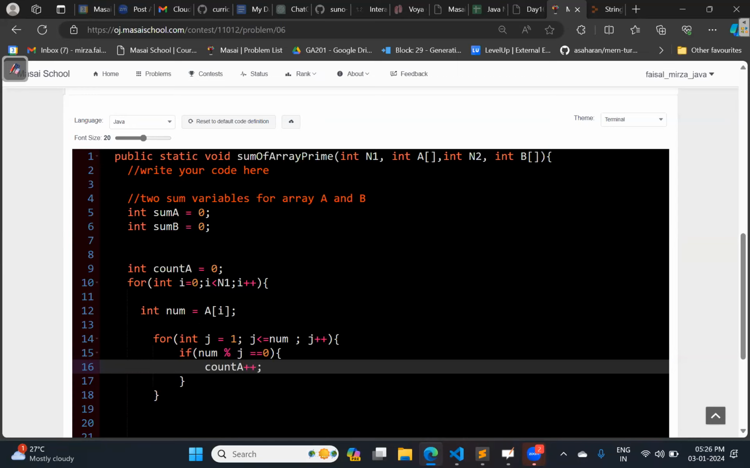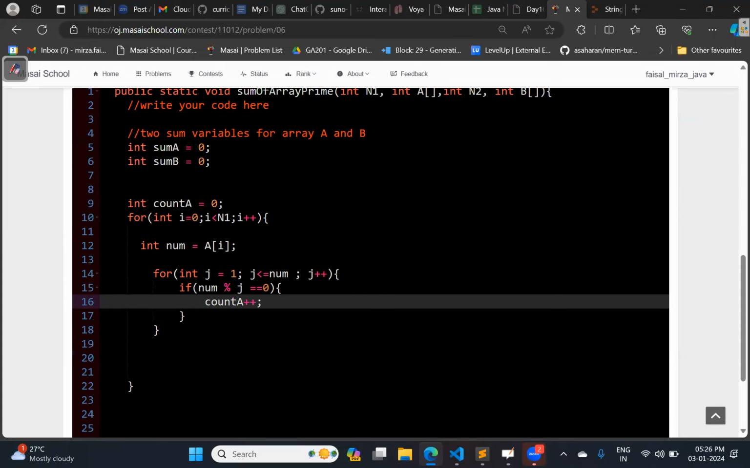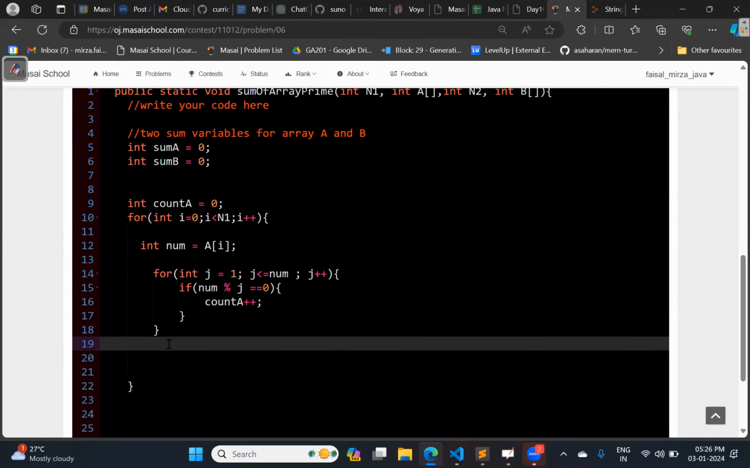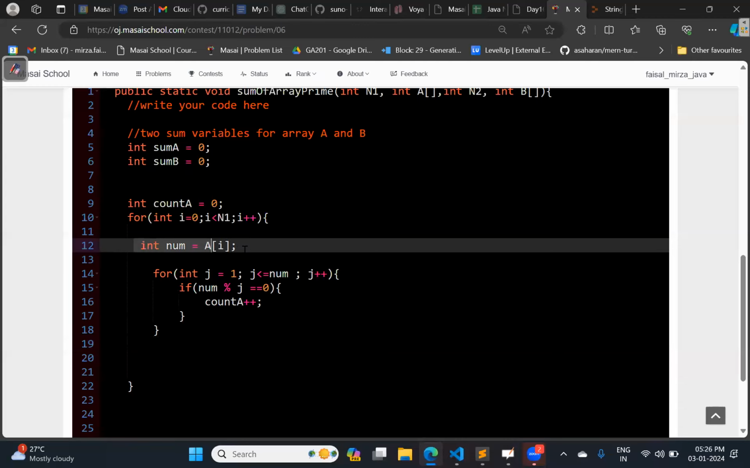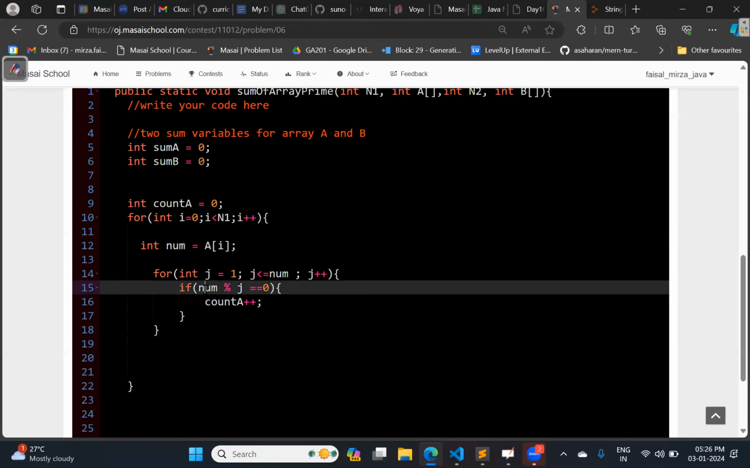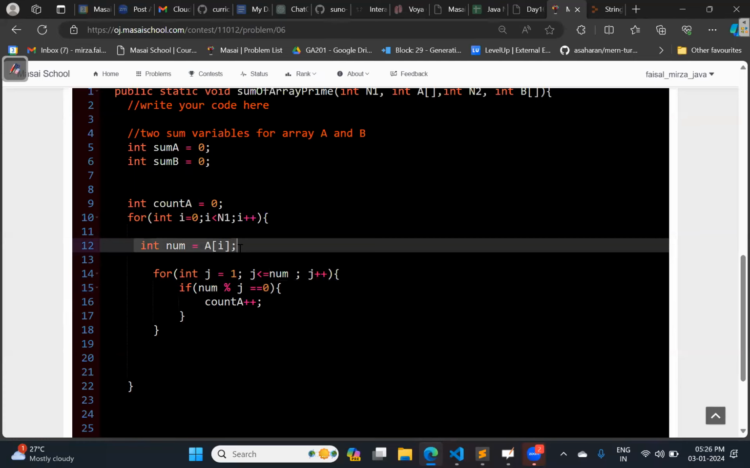Yes, sir. Then, sir, after that I have a doubt. Can't we directly write A of I % j equal to 0 instead of num? I need to show a particular value in the number only. Line number 12, yes, sir, you can write A of I. I'm just simplifying it. Okay, sir. Got that.